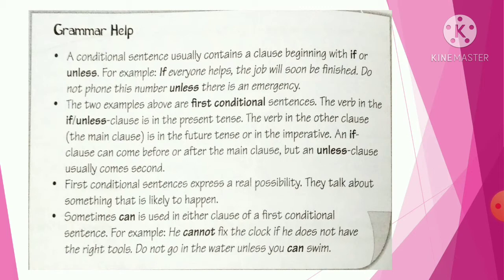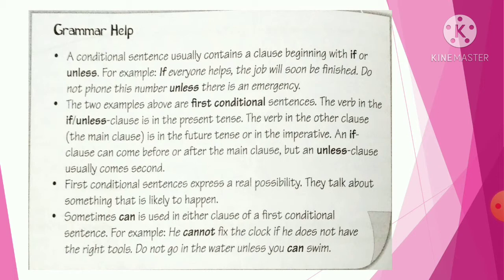The verb in the if or unless clause is in the present tense. The verb in the other clause, the main clause, is in the future tense or in the imperative. An if clause can come before or after the main clause, but an unless clause usually comes second. Rule 3 says first conditional sentences express a real possibility. They talk about something that is likely to happen.